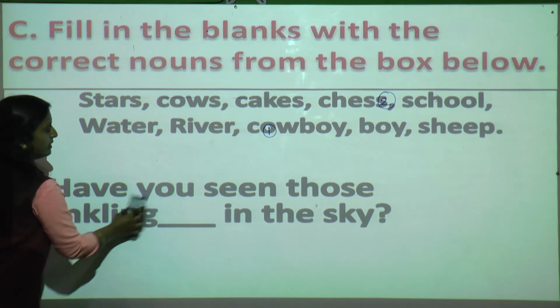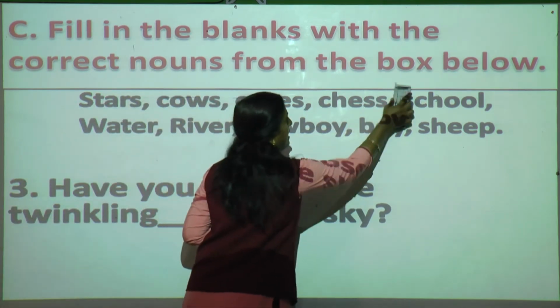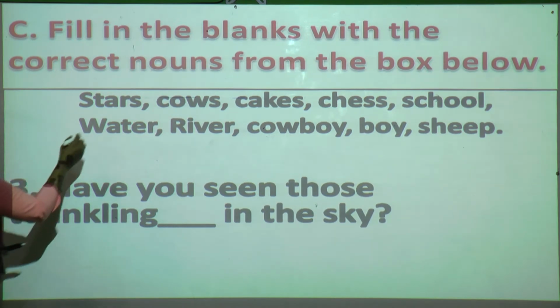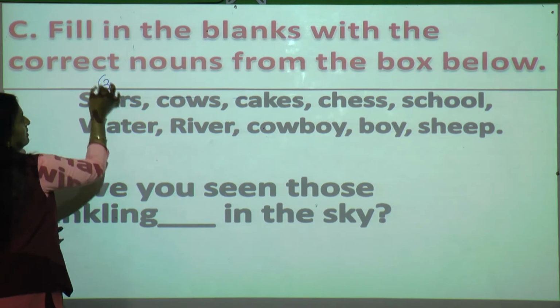Have you seen the dash in the sky? Have you seen those twinkling dash in the sky? Now what are twinkling? Yes, we can say stars. So what is the stars number? Third. So write here 3.